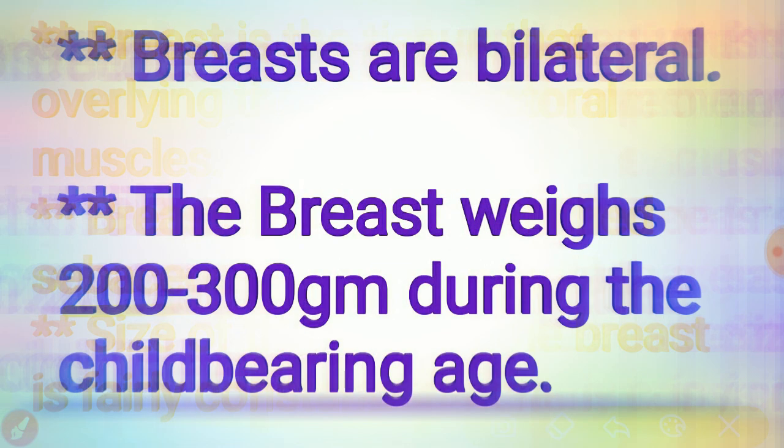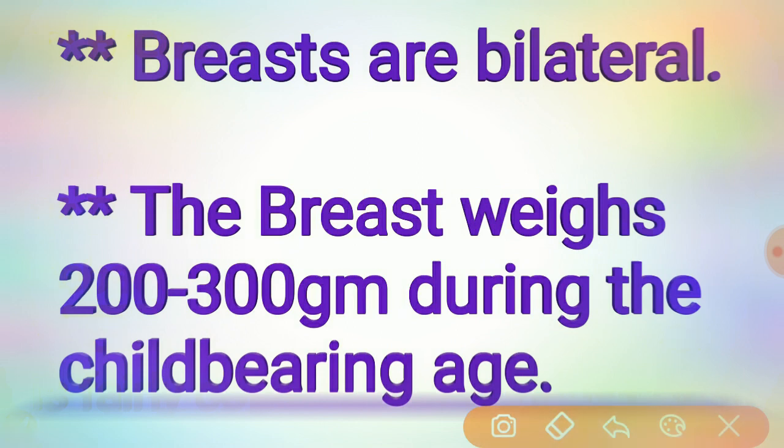The breasts are bilateral. We know that the shape of the breast varies in women and at different periods of life, but the size of the base is always constant. It usually extends from the second to the sixth rib in the mid clavicular line. It lies in the subcutaneous tissue over the fascia covering the pectoralis major, and beyond that it lies over the serratus anterior and the external oblique. The lateral projection of the breast towards the axilla is known as the axillary tail of Spence.